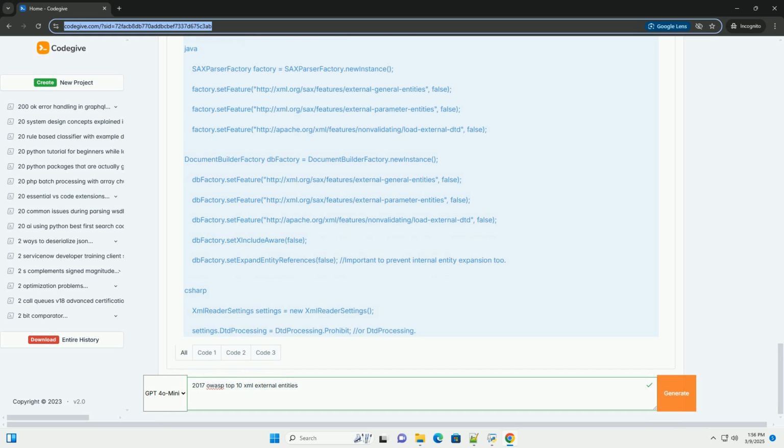Server-side request forgery, SSRF. An attacker can use the XML parser to make requests to internal services or external websites that are not normally accessible from the outside world. This can be used to scan internal networks, bypass firewalls, and exploit other vulnerabilities.